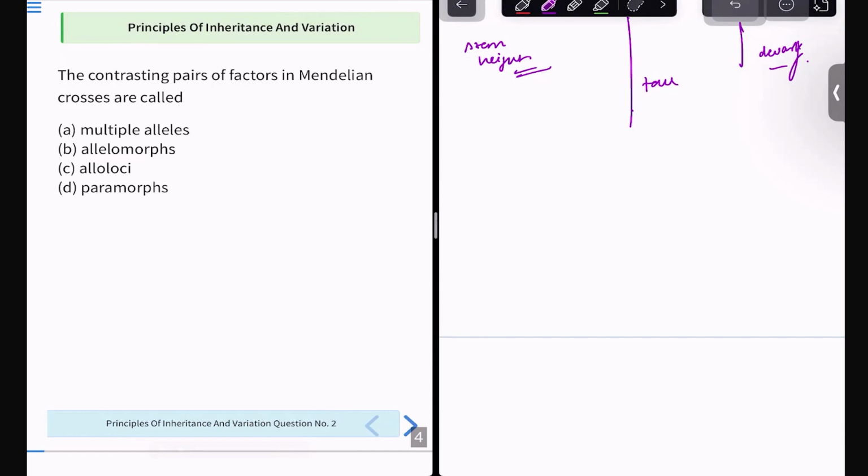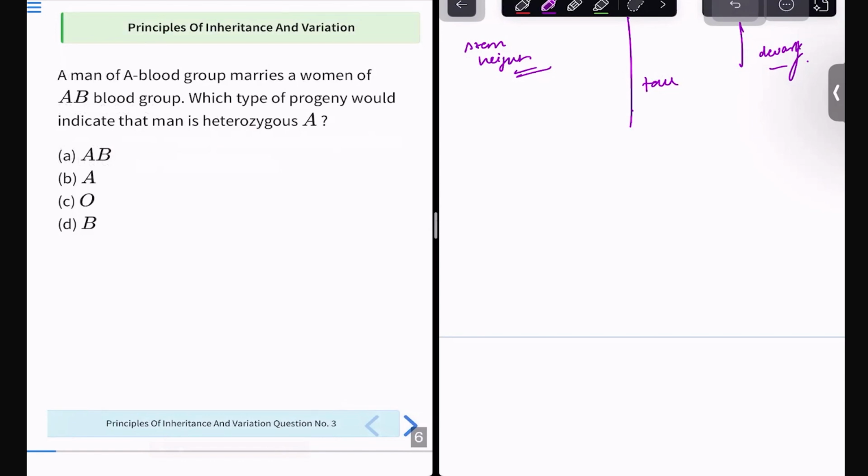Next, we are coming forward to the next question. I hope this is clear for you, right? Very interesting question. A man of A blood group marries a woman of AB blood group. Which type of progeny would indicate the man is heterozygous? Option A, AB blood group. Option B, A blood group. Option C, O blood group. Option D, B blood group.